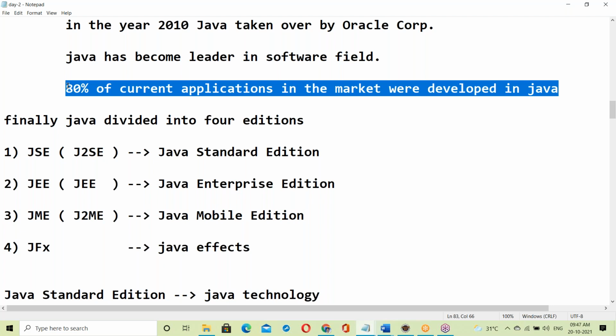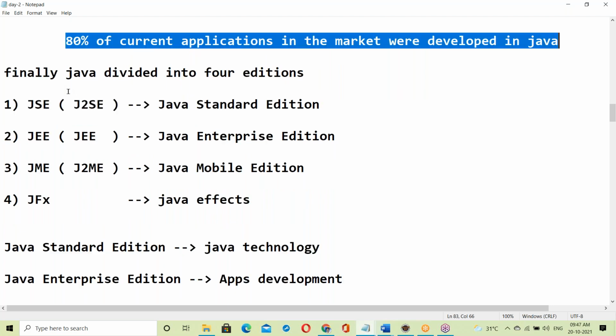Since lakhs of applications were developed in Java, a lot of support is required. That's the reason Java has become evergreen. Lakhs of resources are required to work on Java applications.